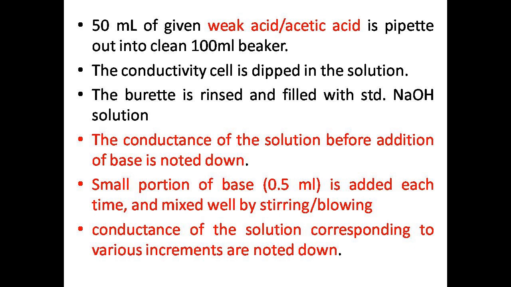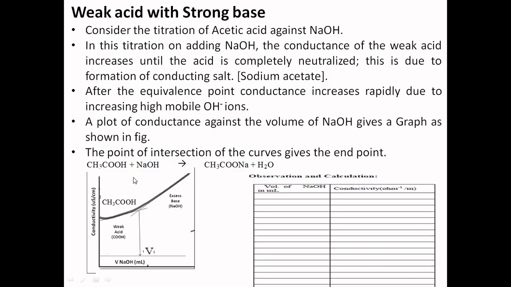Due to the common ion effect during the titration, the dissociation of acetic acid is suppressed because it cannot ionize completely. Consequently, the conductivity is rising slowly, moderately.